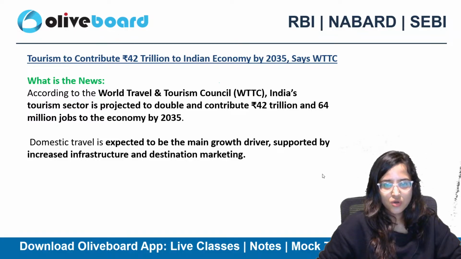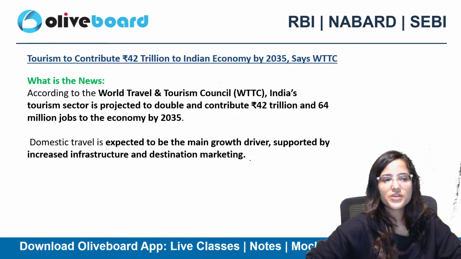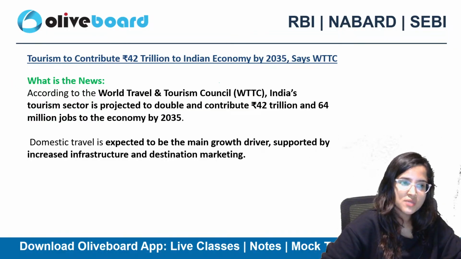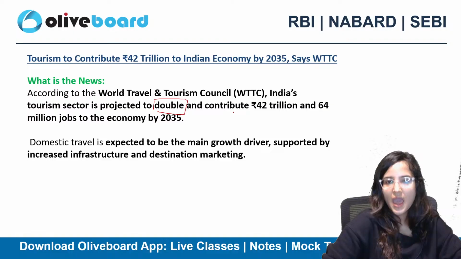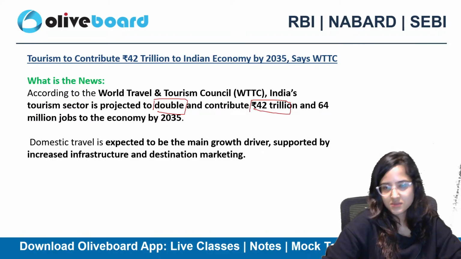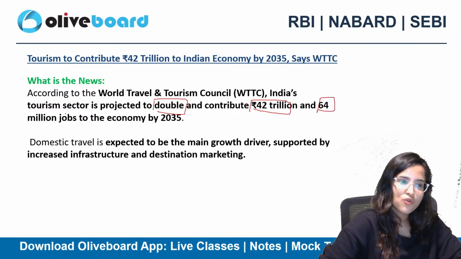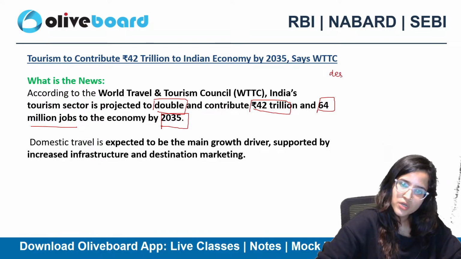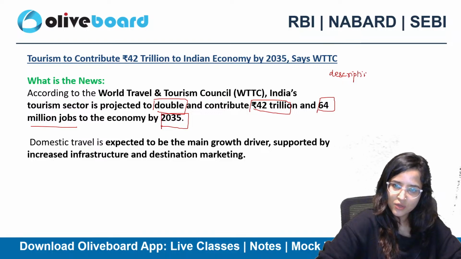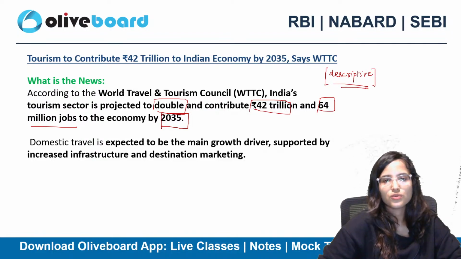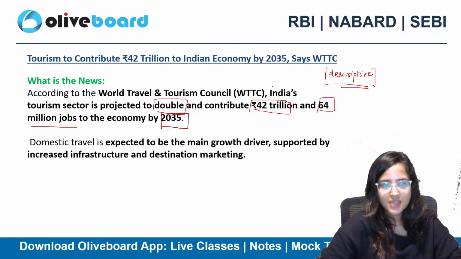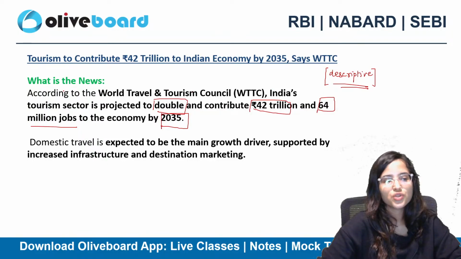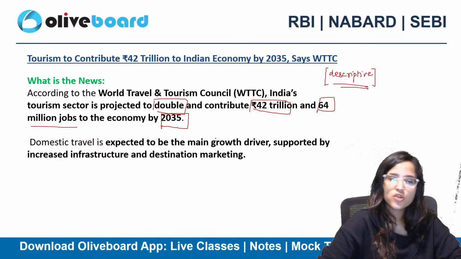Okay? So, according to the World Travel and Tourism Council, India's tourism sector is projected to double and contribute 42 trillion rupees, and it is also going to contribute 64 million jobs to the economy by 2035. So very important data for descriptive answer writing also. By 2035 we are saying that we are going to double, contribute 42 trillion rupees and 64 million jobs to the economy.